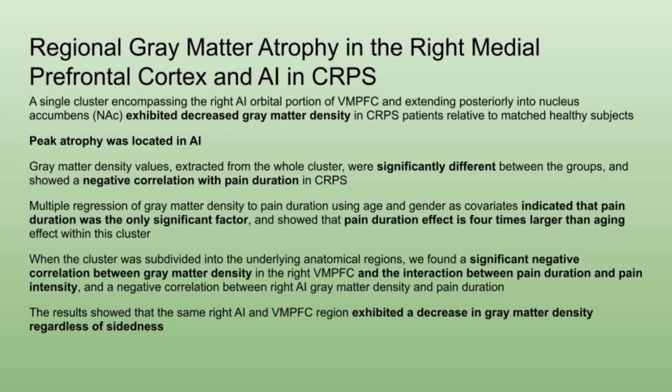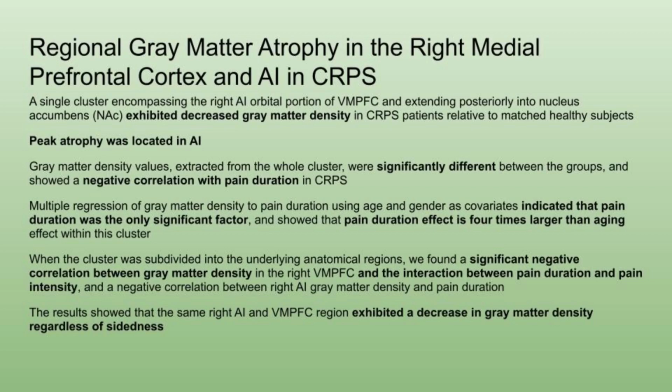Gray matter density values, extracted from the whole cluster, were significantly different between the groups and showed a negative correlation with pain duration in CRPS. Multiple regression of gray matter density to pain duration using age and gender as covariates indicated that pain duration was the only significant factor and that its effect was 4 times larger than aging within this cluster.